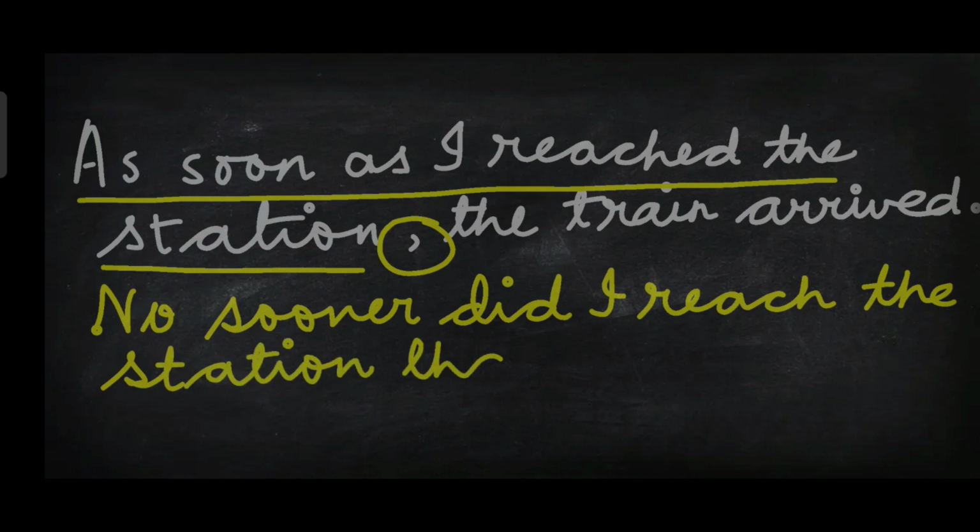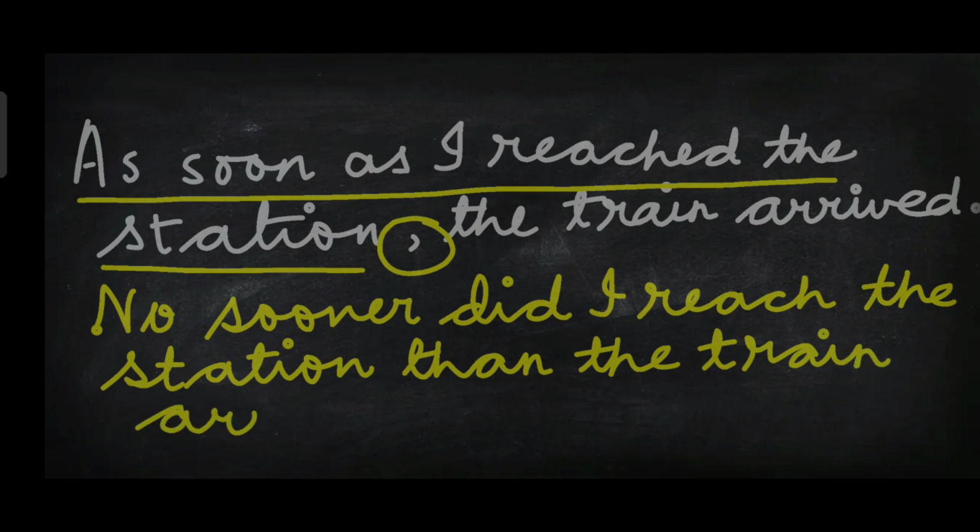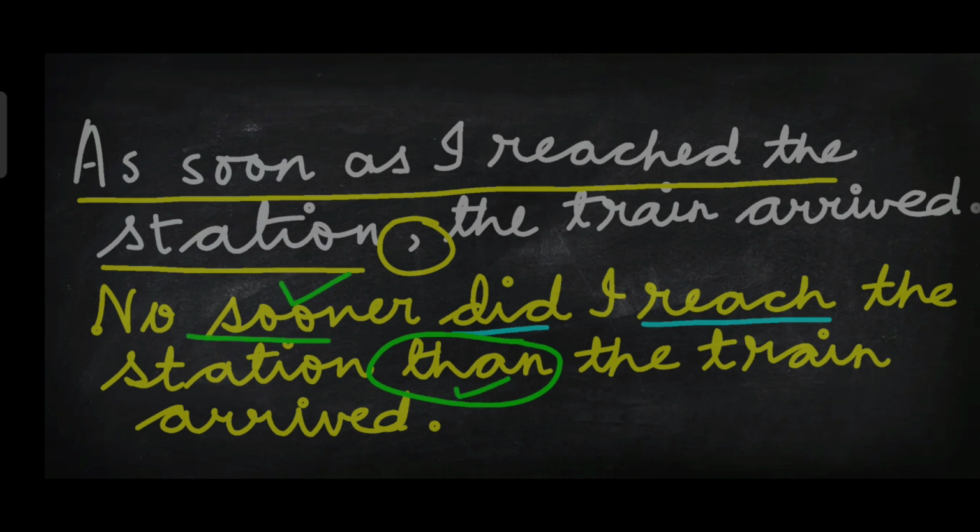No sooner than is used to indicate that one thing happens immediately after the other. Generally used to indicate past actions, rarely used with present tense. No sooner indicates the first occurred thing, than indicates the second occurred thing, and than is used to connect two sentences.